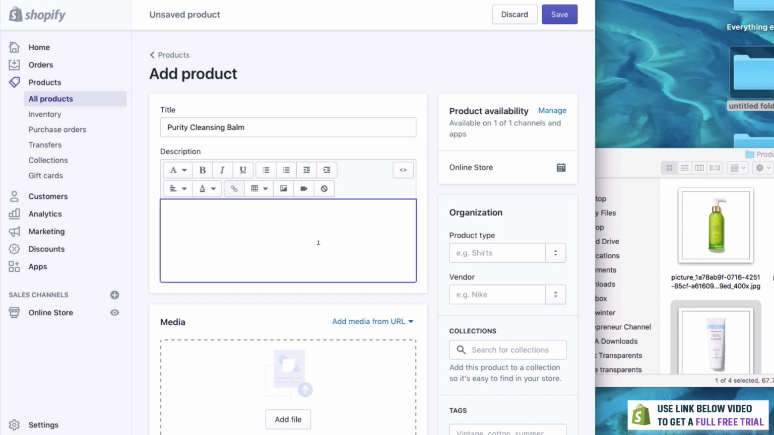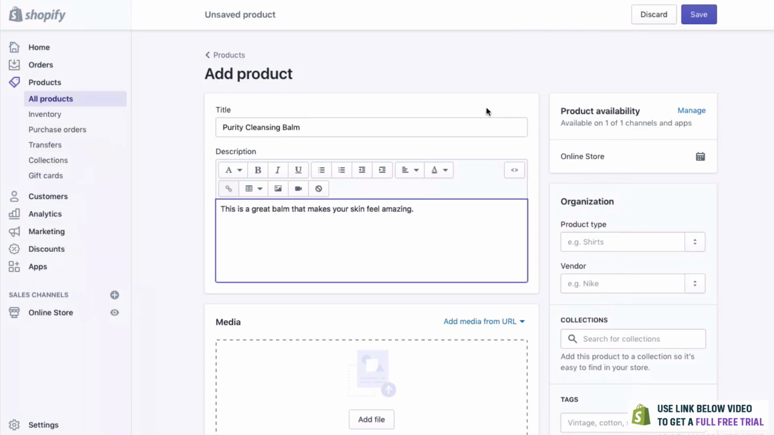And of course, if you want to have a description, maybe you want to say a little bit about it. You could say, this is a great balm that makes your skin feel amazing. Of course, you would write something better than this, but this is just a little bit of a demo here.